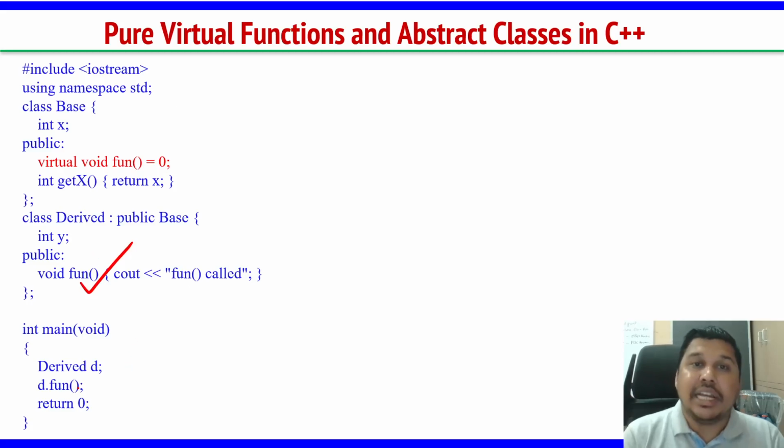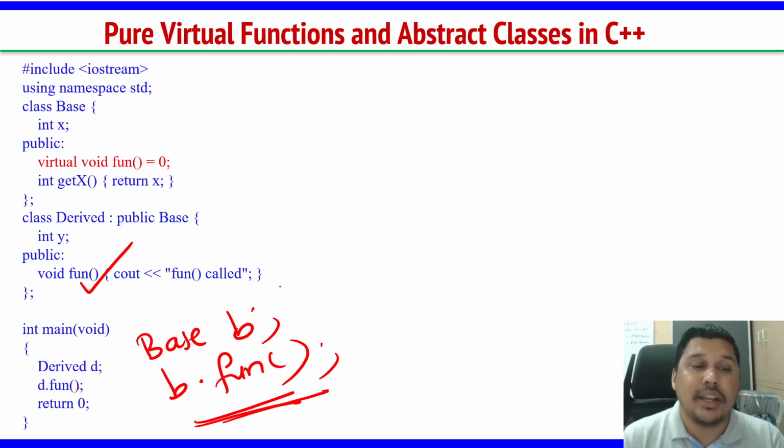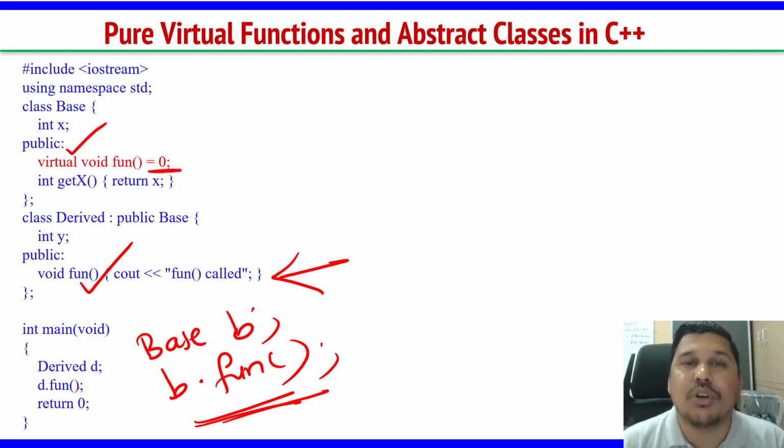Even in the same program, if I create an object b for the base class and call b.fun, it is defined as virtual and given equal to 0.